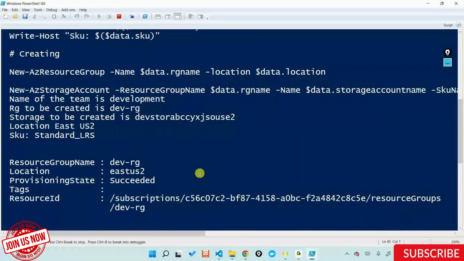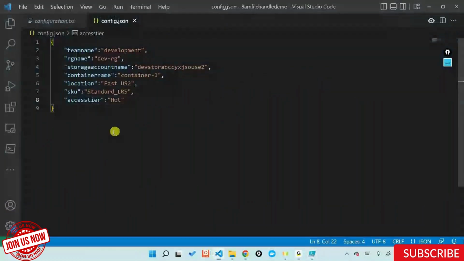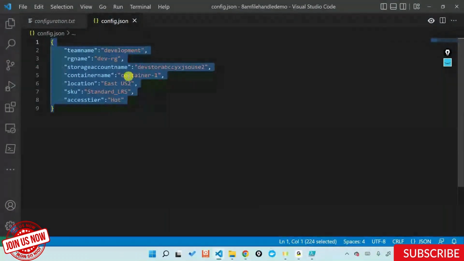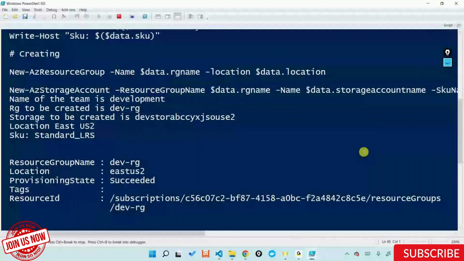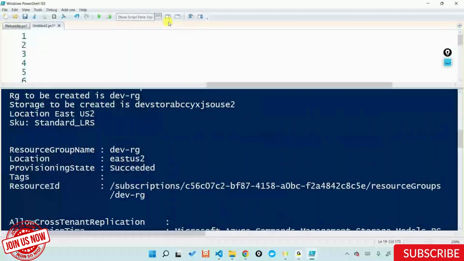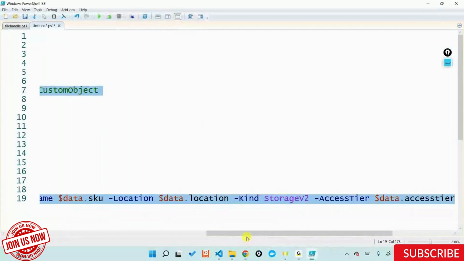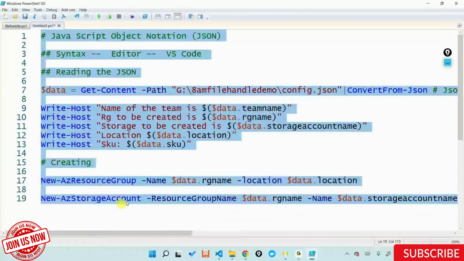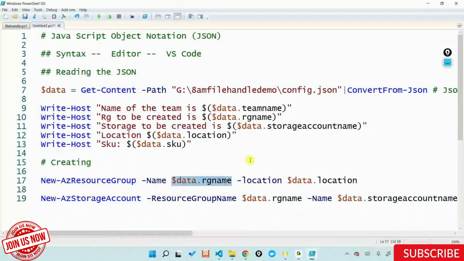So whatever configuration you have provided to me as a developer, I'm taking that configuration in the form of a JSON object, and I'm ending up creating all these things for you. So I created the resource group for you. And when I created the resource group, I'm not passing the actual name, but rather I'm taking the name from that JSON file that you have provided me. And also I'm taking the location from the JSON file that you provided me.